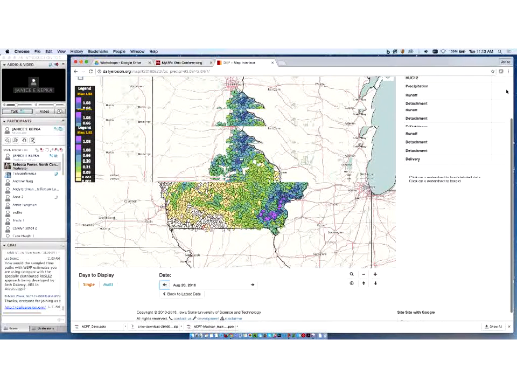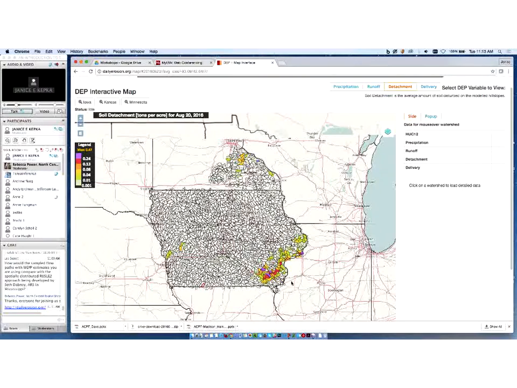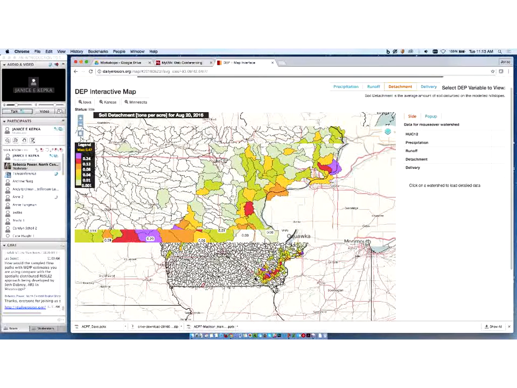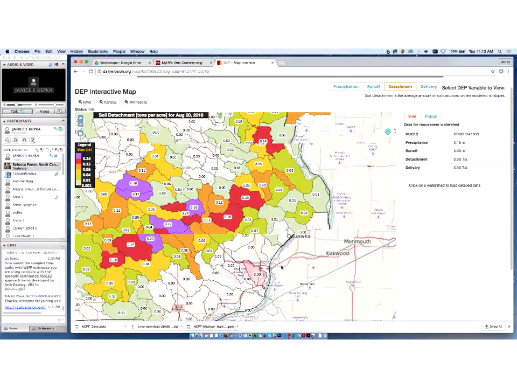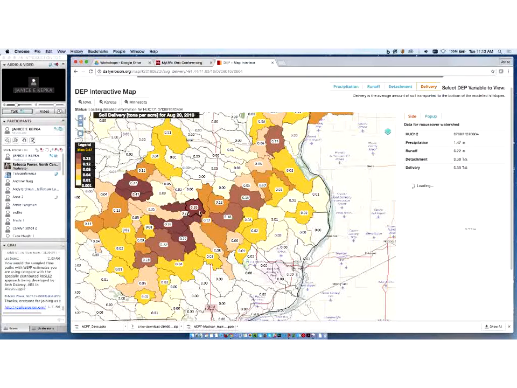The web application has different tabs so that you can examine different portions of the soil loss puzzle. So there's precipitation, there's runoff in terms of inches, detachment in tons per acre. And let me zoom in here. If we zoom in far enough, we'll see each individual watershed's estimate for, in this case, detachment, and then delivery. So that we can see here 0.3 tons per acre on average across this particular watershed.